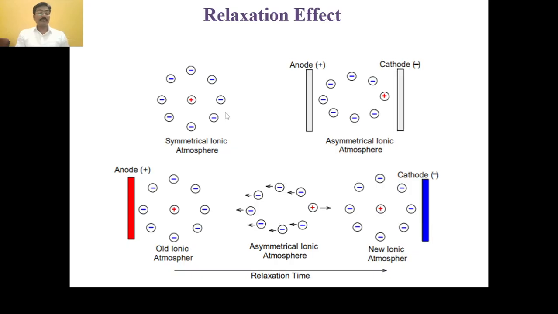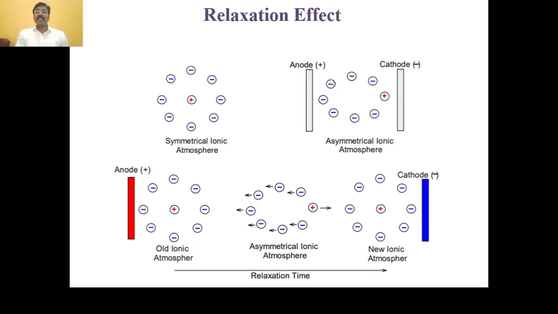Due to the interionic force, each ion has a tendency to be surrounded by ions of opposite charge, called the ionic atmosphere. Let us suppose a positively charged ion is surrounded by the ionic atmosphere of negatively charged ions.